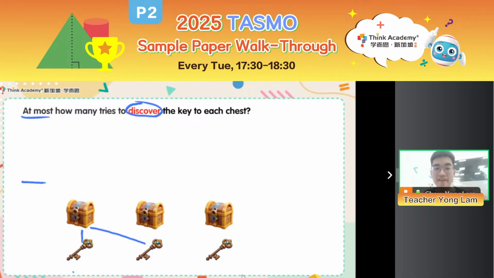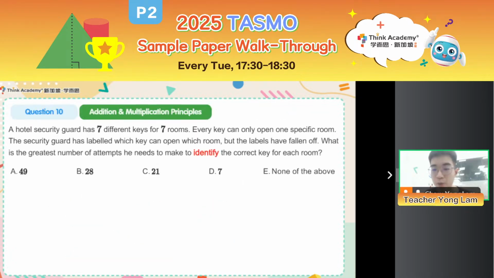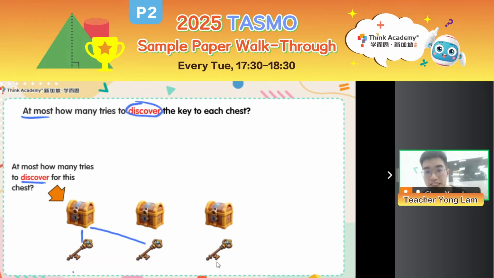By discovering, basically it means I realize, right? I realize which key is corresponding to the chest. As long as I failed the first 2 keys, I have already identified, discovered, realized that the third key is for the first chest. So I need at most 2 tries only, right? As long as I try all but one, I can already identify which key I should use for the chest.